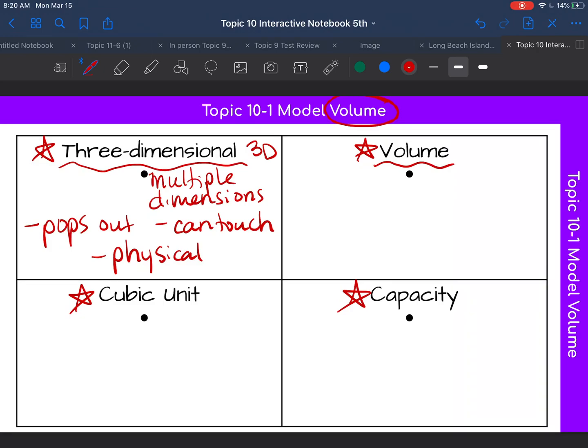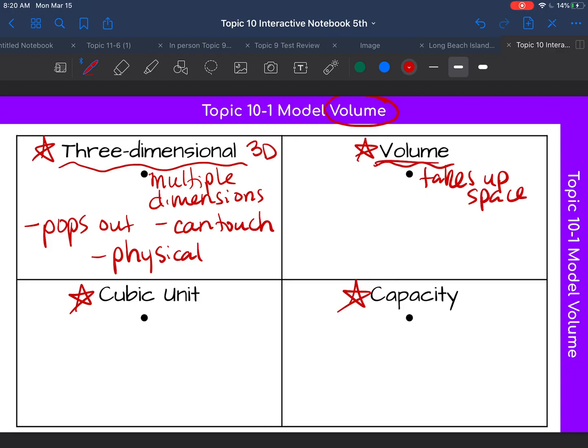Your ideas, I don't want you to change your notes. You can add to them, but don't take away the things you added for 3-dimensional, because again, they're your observations. So now let's think of volume. What are some things that come to your mind when you think of the word volume? Record those in your notes. When I think of volume, I think of something that takes up space.